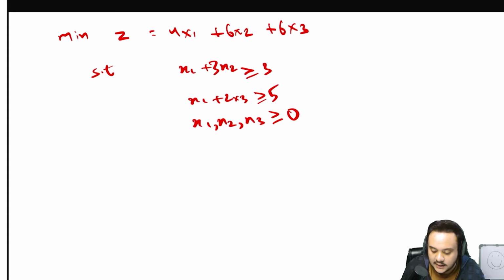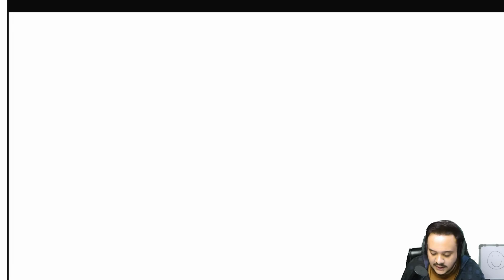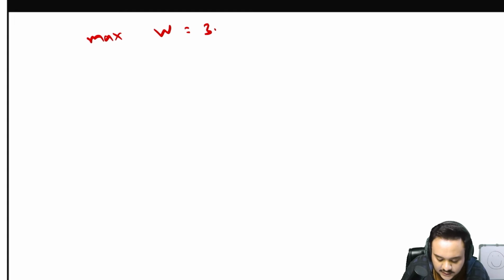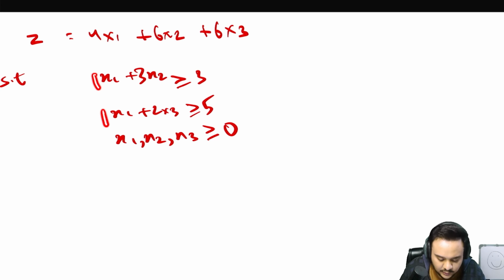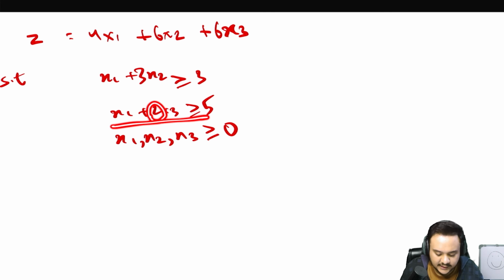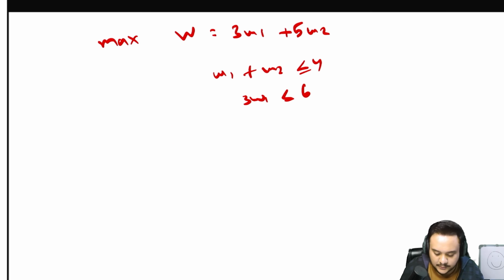So obviously let us take this to a new page as well. Our dual is also going to be a maximization problem, right? So write down the dual problem. We have to maximize w is equal to 3w1 plus 5w2. Write down the constraints as well. w1 plus w2 is less than equal to 4. Then you get that this is x2 and this is x3, keep in mind. So 3w1 is less than equal to 6, and here finally 2w2, because this is the second equation, is less than equal to 6.